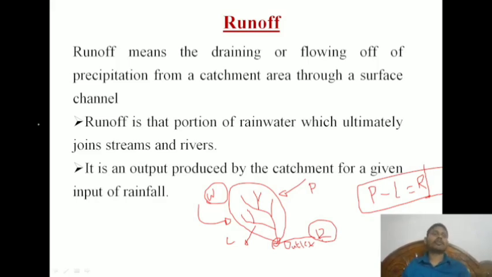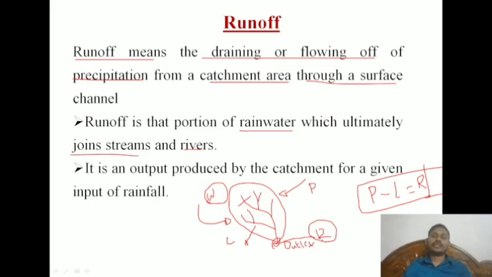That's what I have mentioned here in the text, where runoff means draining or flowing off. Flowing off means runoff of precipitation. Precipitation means rainfall from a catchment area, watershed area, basin, everything is correct, only through a surface channel. That means here we can see the river network, and this network will be collected at the outlet. Runoff is that portion of rainwater which ultimately joins streams and rivers.